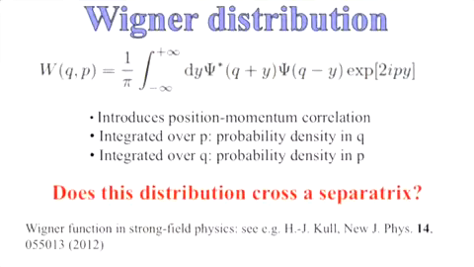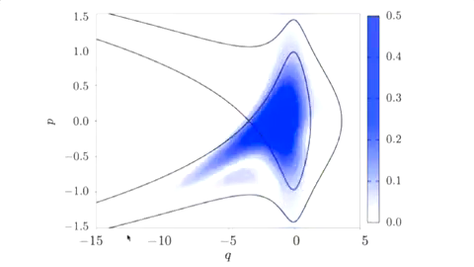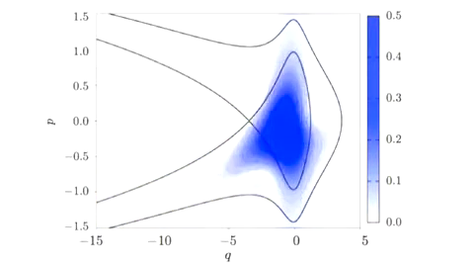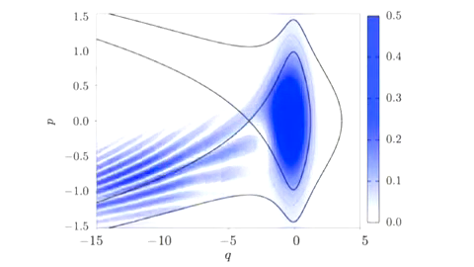Then we looked at a way of establishing the correlation between momentum and position, and we picked up a quasi-probability distribution which is used in quantum optics, which is the Wigner quasi-probability distribution, and we started to analyze how it forms, both for the initial value representations we were using and using as a benchmark a Schrödinger solver. So what we have realized is that there was a tail which was forming, and this tail was going from the bound phase space region to the unbound phase space region.